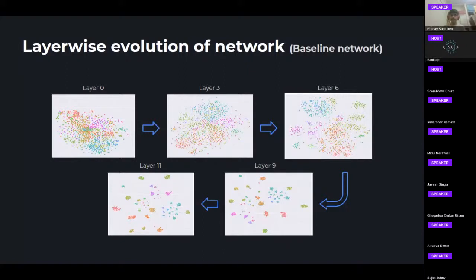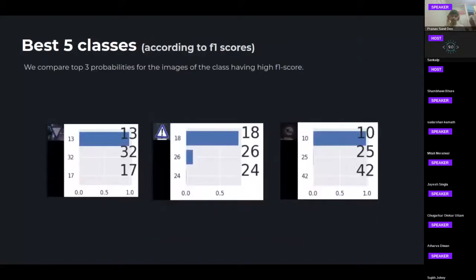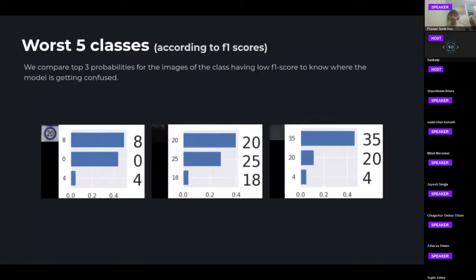As we can see in layer 0, the data is quite dispersed. In layer 3, layer 6, and layer 9, it clusters to form classes. And we understand from this that the model has trained well on this data. Now moving on, we also have best 5 and worst 5 classes according to F1 scores with their top 3 probabilities to let the user know where the class is confused and where the model is doing very well.